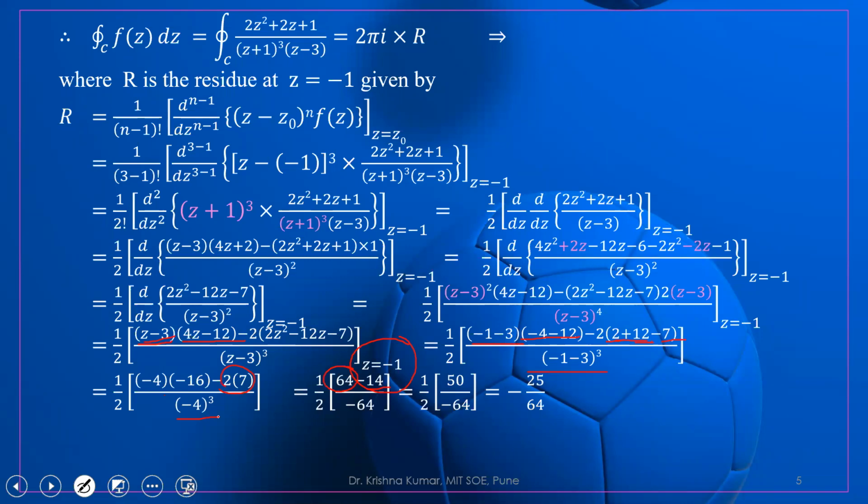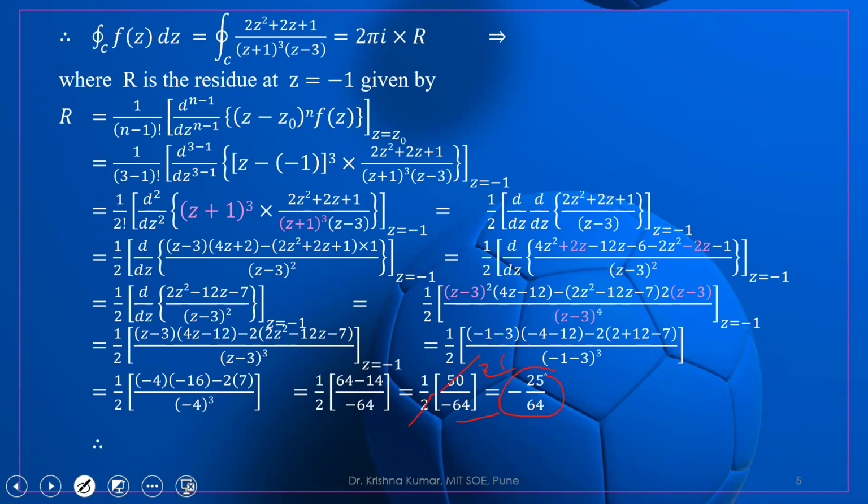Minus 4 whole cube means 4 into 4 is 16, 16 into 4 is 64, and there is a minus sign. So 64 minus 14. 64 minus 14 is 50, so 50 divided by minus 64. So this will cancel, 2 will cancel, 25. So we are getting minus 25 by 64. So this is the value of r.